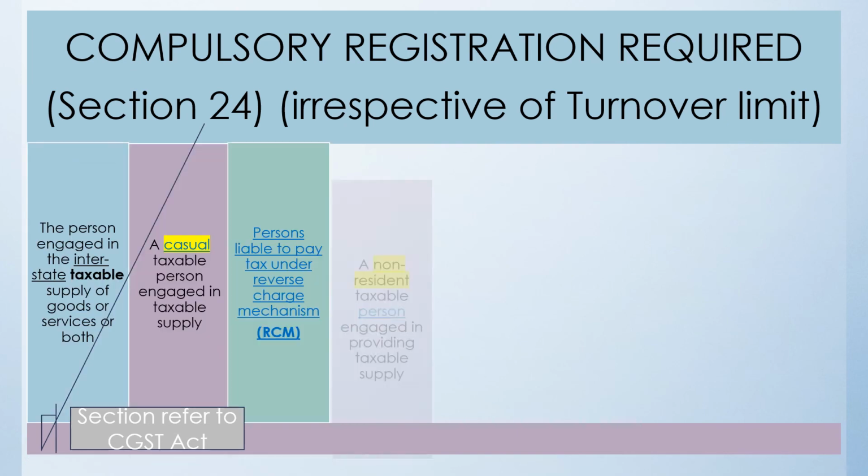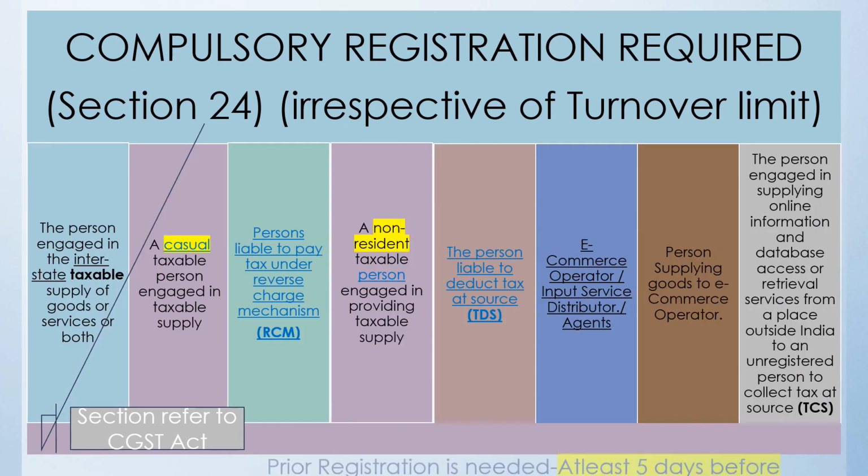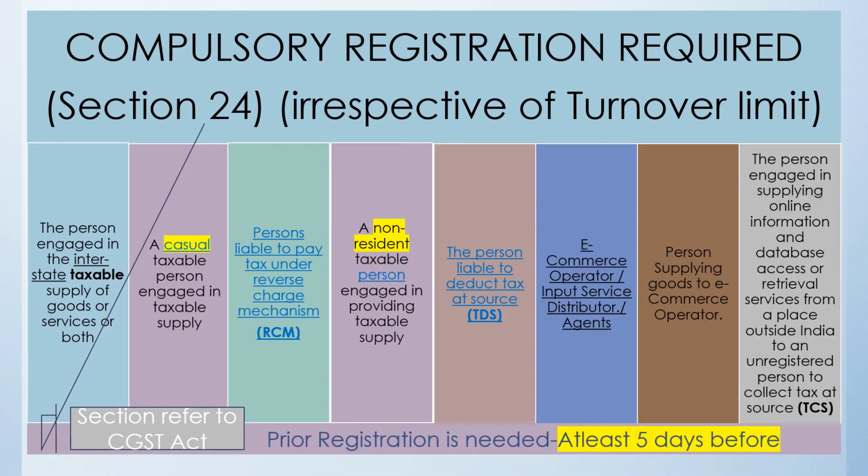And the last one, the 8th one. The 8th one is any person engaged in supplying online information or database access or retrieval service from a place outside India to any unregistered person. Then he has to collect the tax at source, and that person has to compulsorily get himself registered.